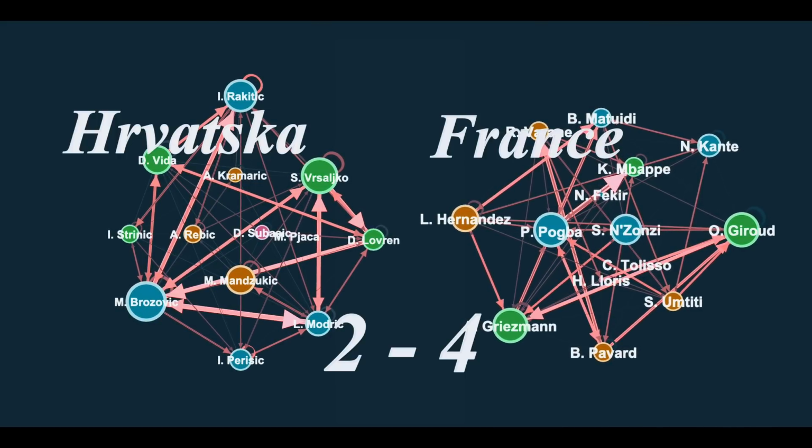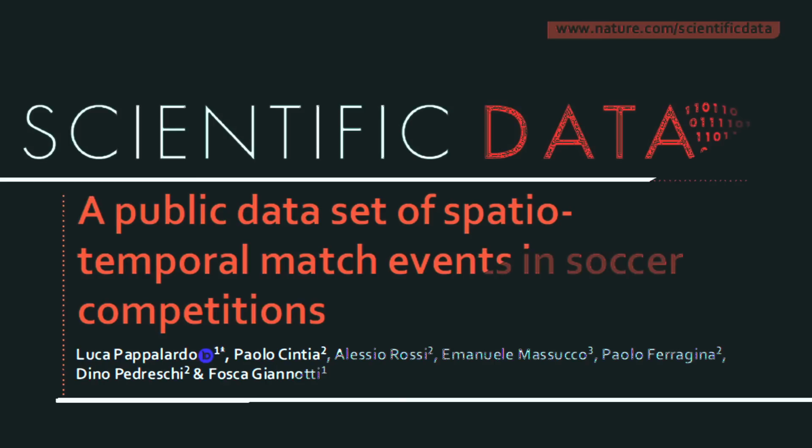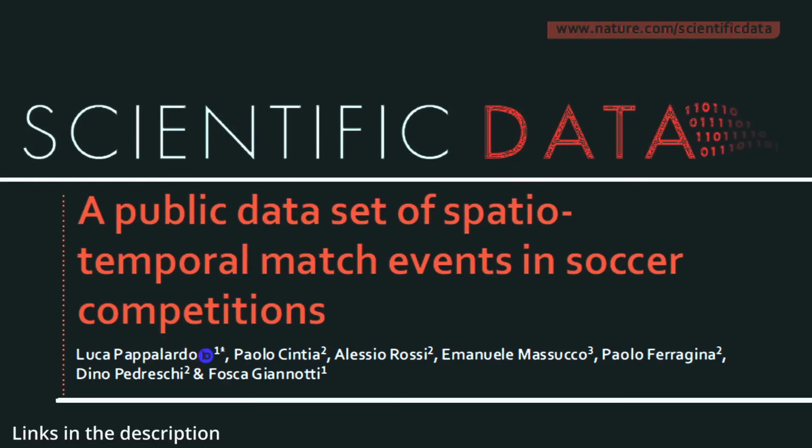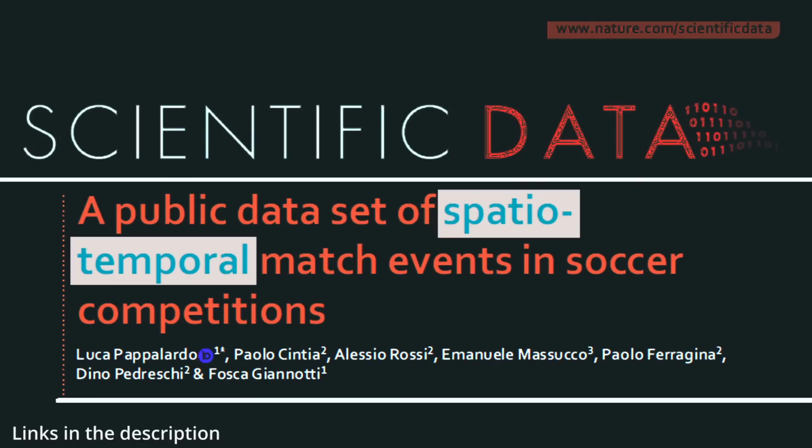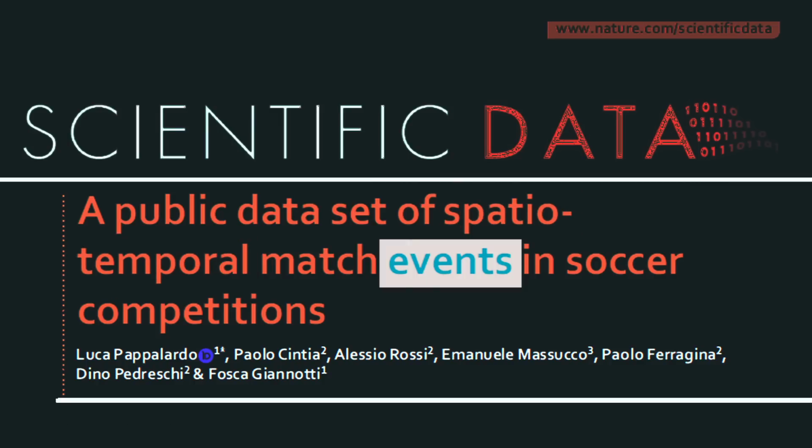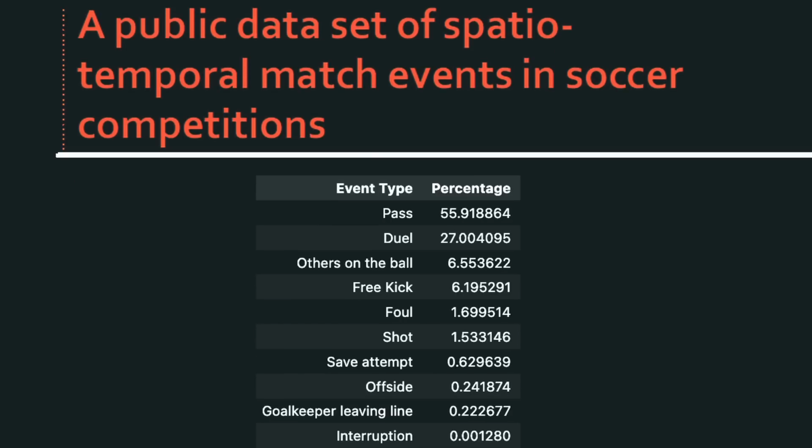And like I said, all of this data comes from a research project titled A Public Dataset of Spatiotemporal Match Events in Soccer Competitions. The spatiotemporal part just means that they tracked where and when events happen, and events are like a catch-all. So an event can be a pass or a shot on net or really any one of these things, though usually it is a pass.